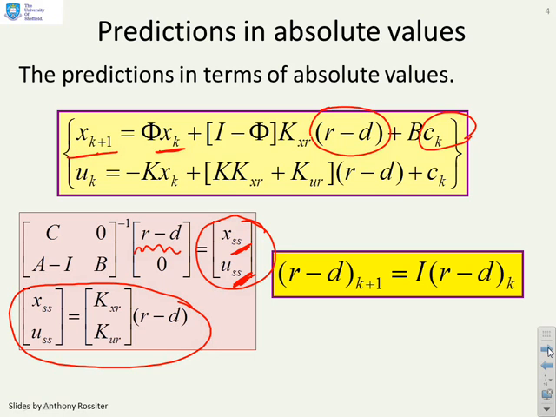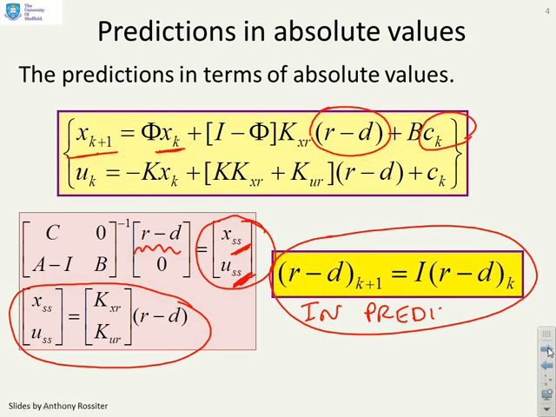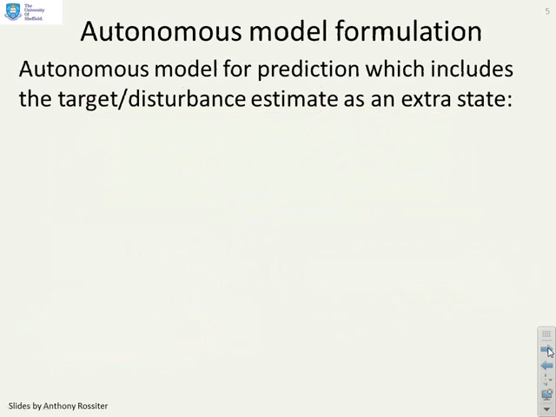However, one of the things you need to remember is that in the predictions we assume that the term r minus dk does not change, but of course when you move to the next sample it may change, so it's only during the predictions itself that we assume it's fixed.